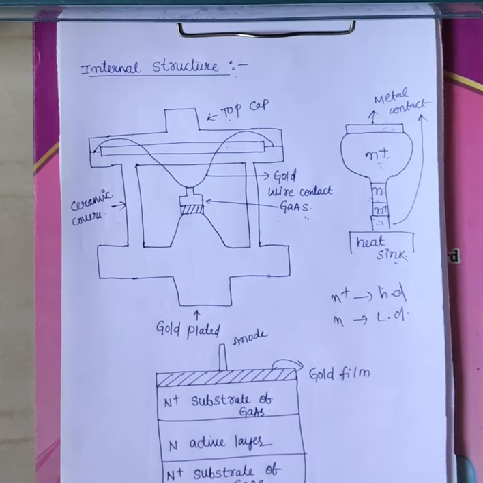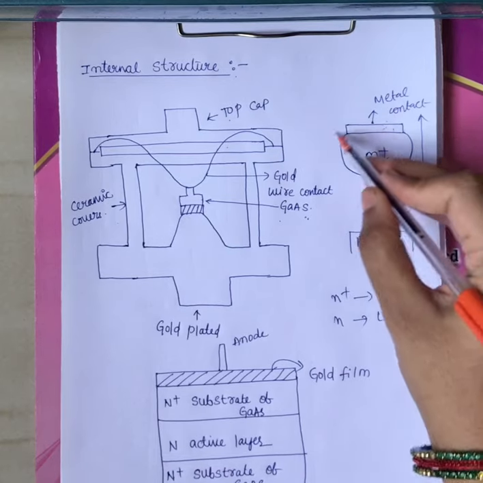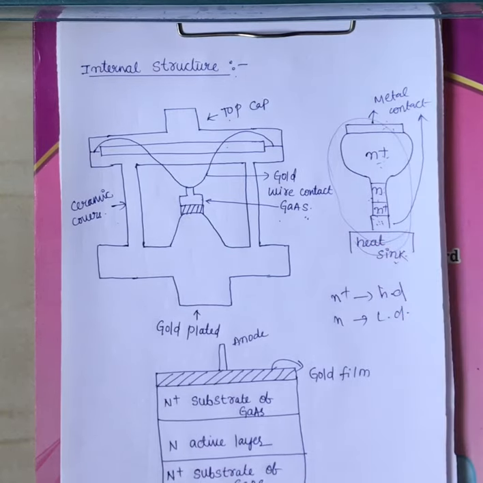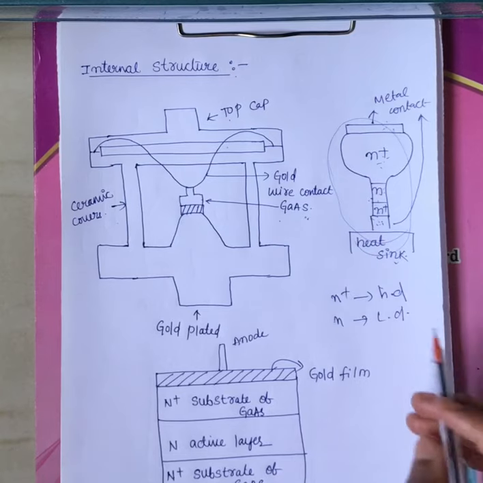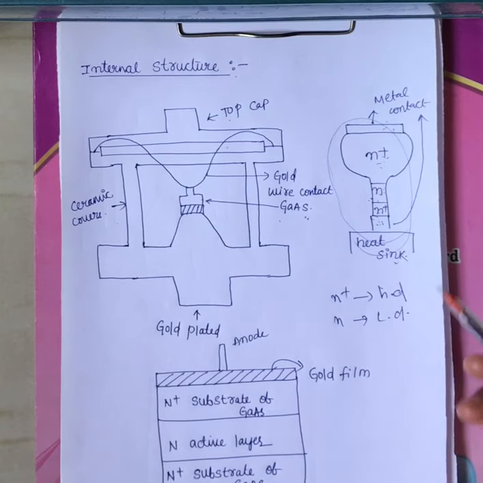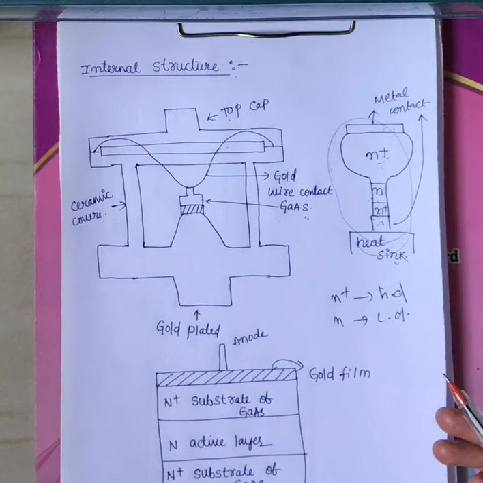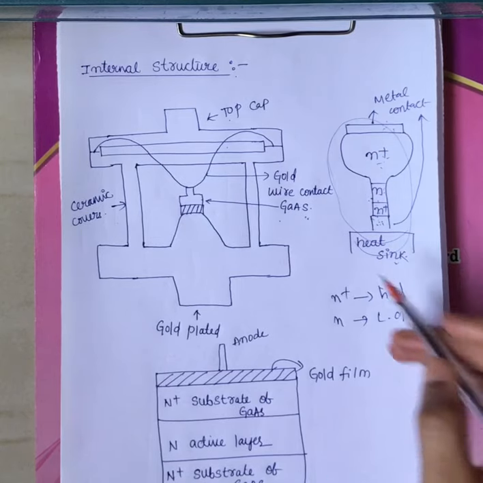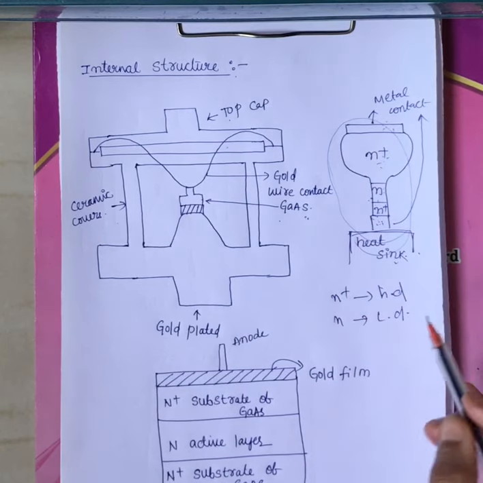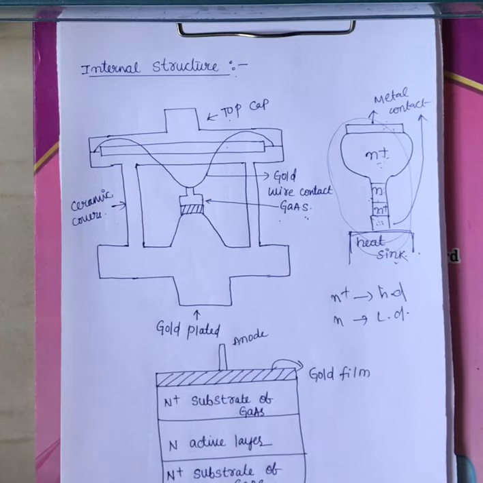We provide a heat sink because during the operation of this Gunn diode, power gets dissipated, since it is used at very high frequency applications. When power gets dissipated, we have to cool the diode, otherwise breakdown will occur. In order to cool the diode, we provide a heat sink at last. This is why we provide the heat sink.